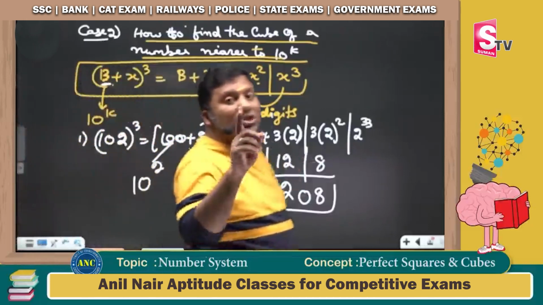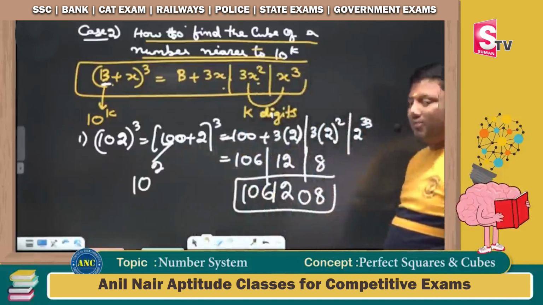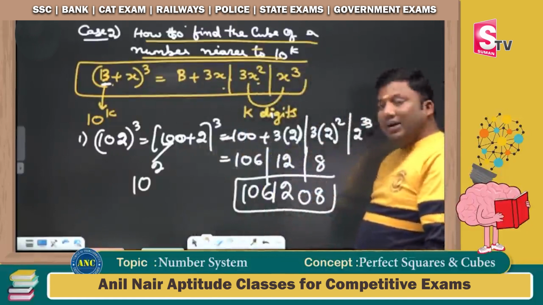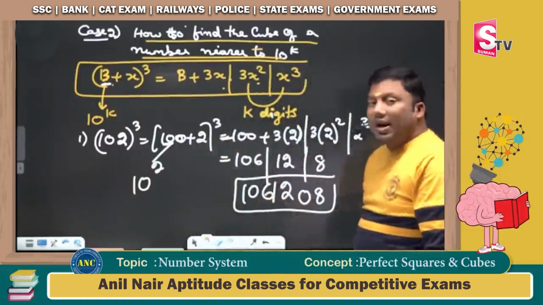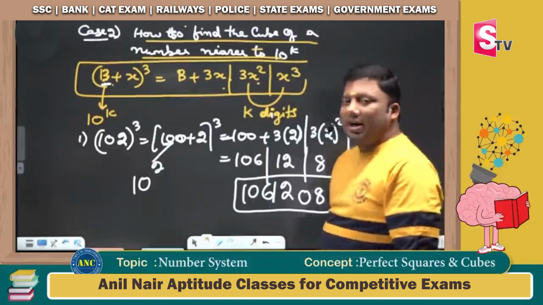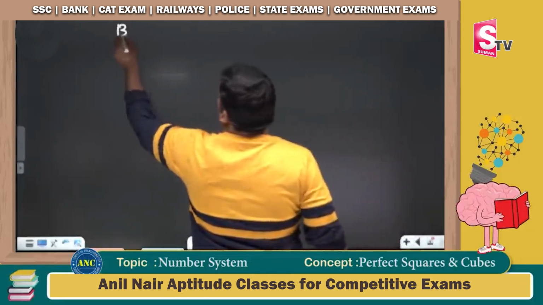Last two places should be in a 2-digit format. 8 is not in a 2-digit format, so it is 08. 12 is already in a 2-digit format. Write down 12. The answer is 106, 1208. 106, 1208. Three more examples.